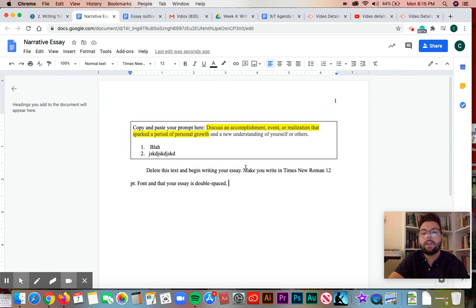But I put a note in here for you. Make sure you write in Times New Roman font, 12 point, and that your essay is double spaced. And then you're going to submit it when you're done and put that word count at the bottom. And you're going to make sure to map it, right? You're going to map it according to your colors. Highlight the parts of your essay that correspond here. There's going to be parts of my essay that I'm going to be highlighting yellow that correspond with the accomplishment that I'm discussing. Each paragraph that you write, you're going to comment on it and in 1 to 2 sentences explain the significance and how it answers the prompt. So you're mapping your own essay in addition to writing it.